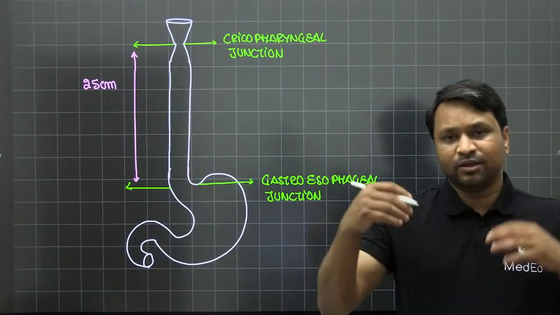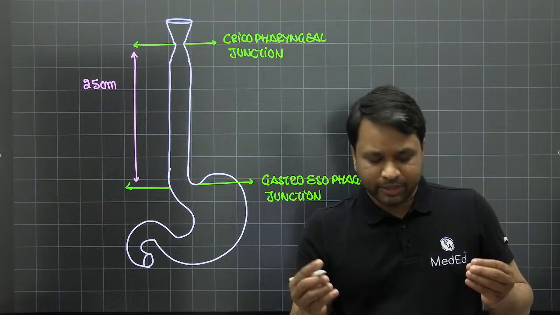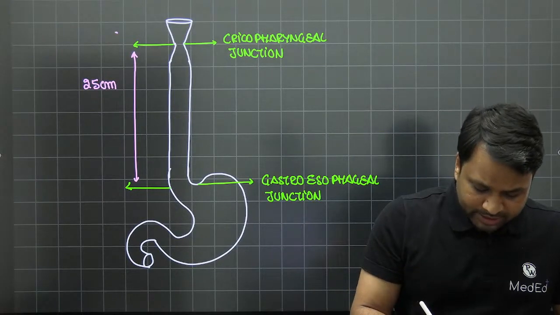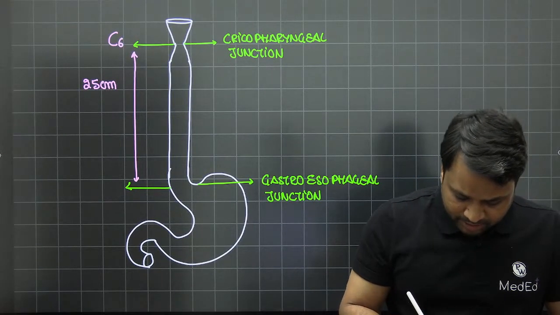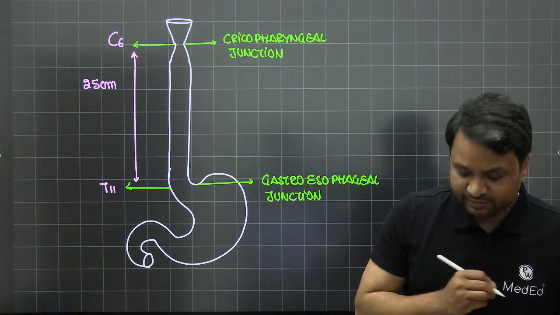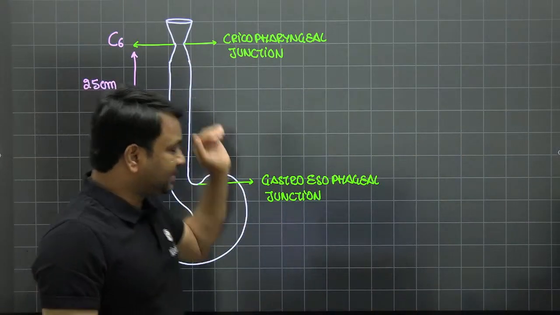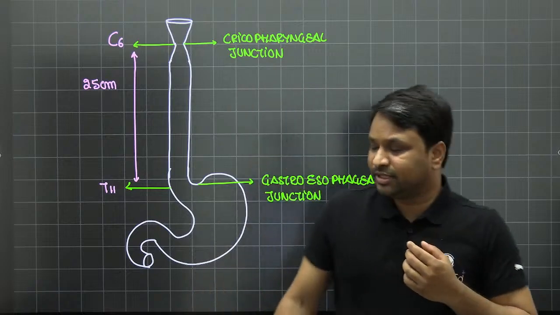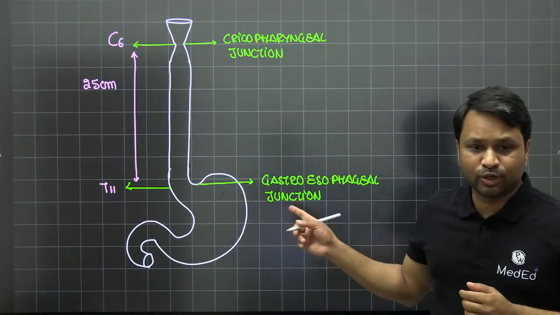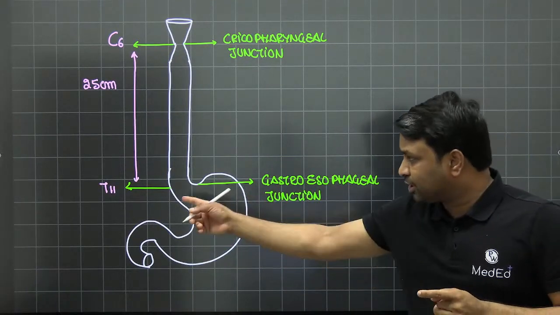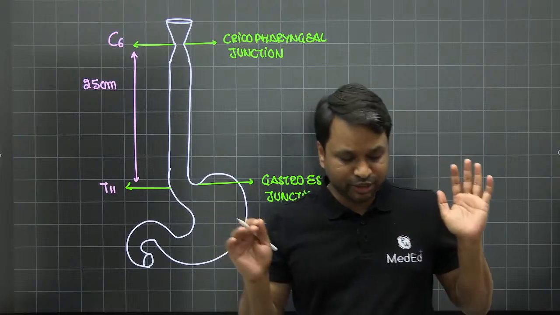Now, if they want to make it a little bit more tricky, they ask, what is the beginning point? It starts from the C6 vertebra. It ends with the T11 vertebra, right? So where do you see the cricopharynx? It is corresponding to the C6 vertebra. And where do you think the gastroesophageal junction is going to correspond to? It is going to correspond to T11 in general, right?